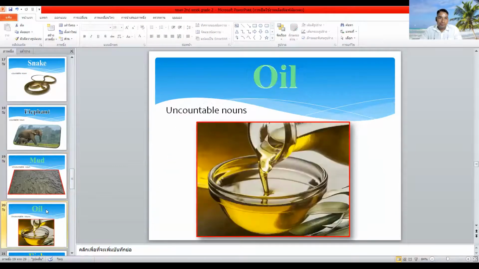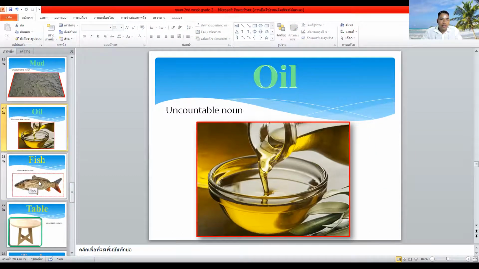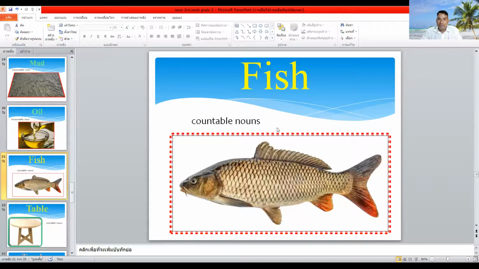Next slide. This is oil, and oil is countable noun or uncountable noun? It is also written there. This oil is uncountable noun, because we cannot count one, two, three, four oil like that. So we can buy it by one liter, two liter, like that. Next slide, you can see here, this is fish, and fish is